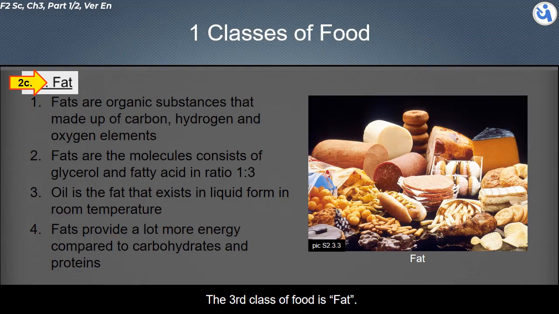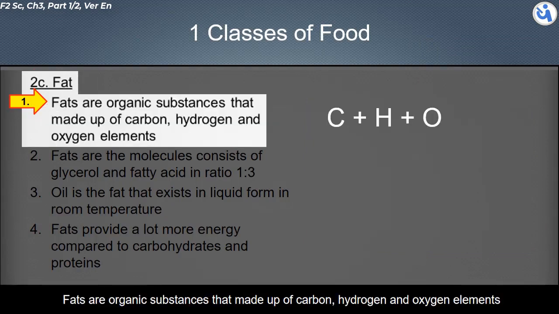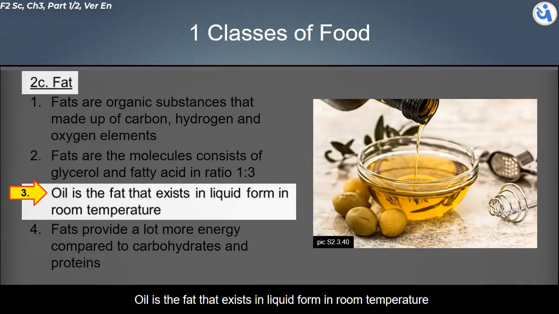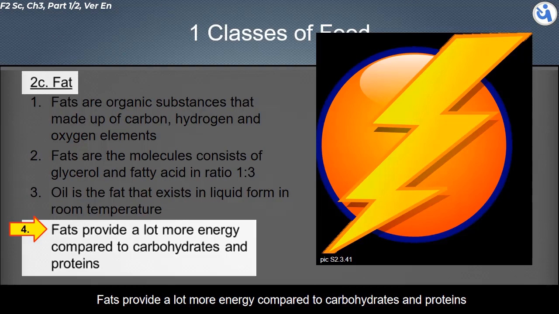The third class of food is fat. Fats are organic substances made up of carbon, hydrogen, and oxygen elements. Fats are molecules consisting of glycerol and fatty acid in a ratio of 1:3. Oil is fat that exists in liquid form at room temperature. Fats provide a lot more energy compared to carbohydrates and proteins.